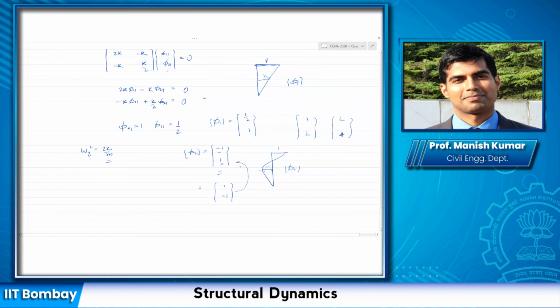Although these two represent the same mode shape, this is not normalized similarly to the first one, because the top degree of freedom is 1 here and -1 there. So do not do that.